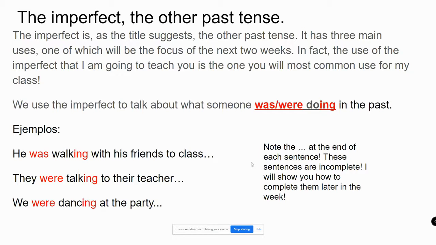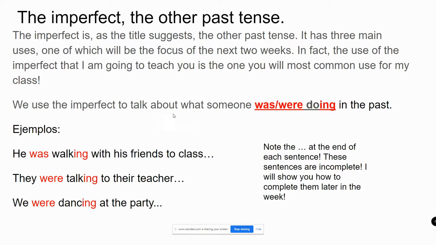Now, the imperfect is the other past tense, just like pork is the other white meat. The imperfect, as the title suggests, is the other past tense. It has 3 main uses, one of which will be the focus of the next 2 weeks. In fact, the use that I'm going to teach you is the most common use for my class.